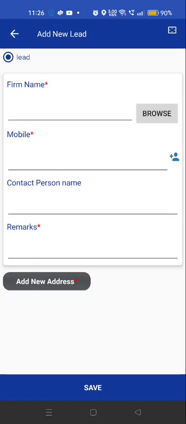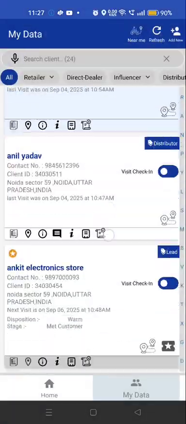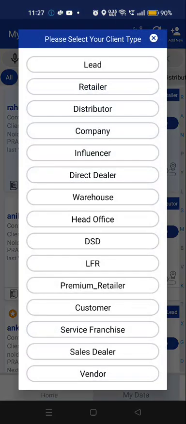This is one activity. Second one is for the retailers. If they want to add an existing retailer, that information is not there in the my data, they can add it from here. Similarly, they can add distributors, any company. Influencer is basically a referencer. Direct dealer, they are visiting our warehouse, head office, any TST center, LFR center. Any premium retailer. Premium retailer is okay if you have added anything like that. Any end customer, service franchisee, sales dealer, and vendor. So this information is available over here. You need to enter it, any one of them.